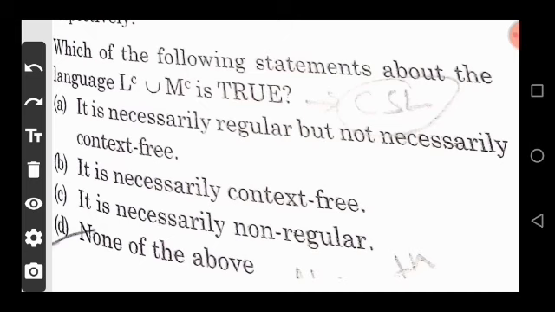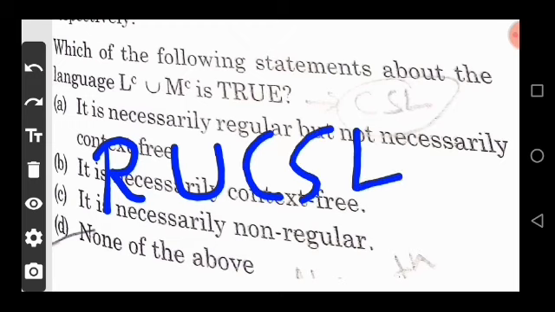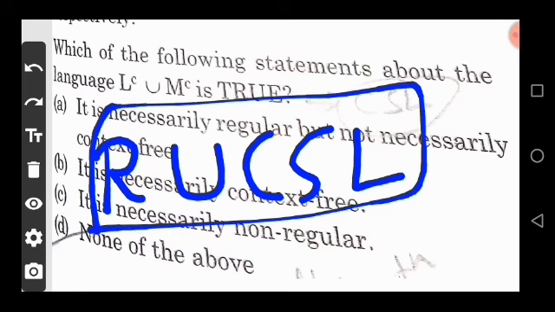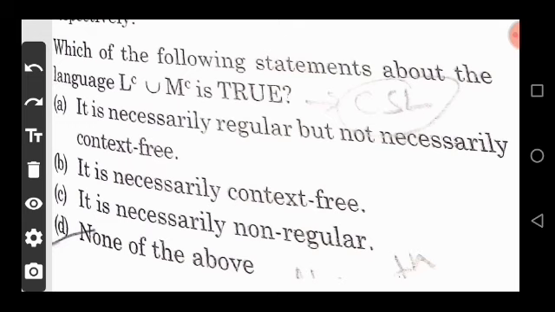So it is simplified as L is regular. Complement of regular is always regular. Complement of the CFL is a CSL language. So we say that it is regular union CSL. So option A is wrong because it says necessarily regular but not necessarily context free. This is also false. Option B is also false and option C is also false. So answer D is correct.